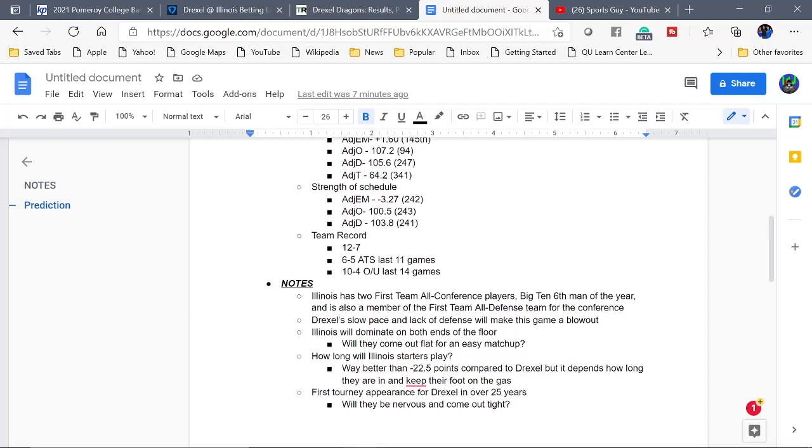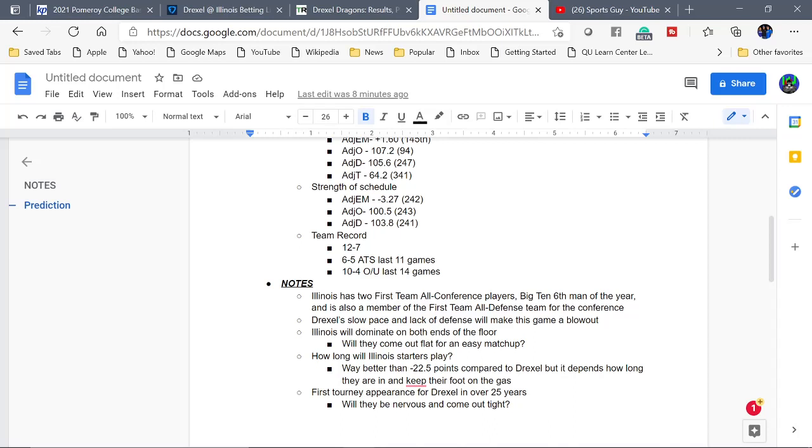All right, Illinois has two first-team All-Conference players and the Big Ten Sixth Man of the Year. For you guys that don't know basketball, the Sixth Man of the Year is pretty much the best bench player in the conference. So that means they have the best player coming off the bench out of any team in their conference. That's a very big thing to have when your second unit is in the game. And that Sixth Man of the Year is also a member of the first-team All-Defensive team for the conference as well. So that means he's a great defensive player.